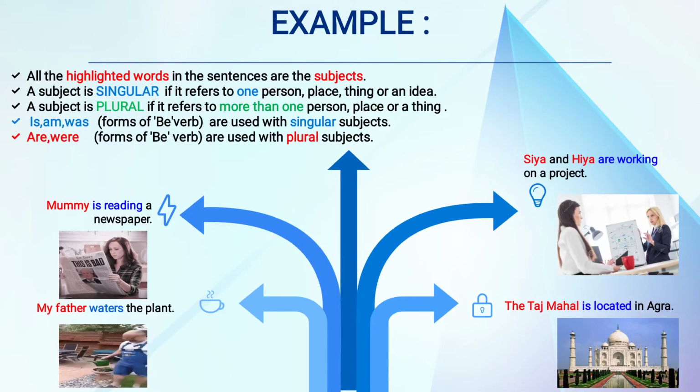Okay. Now, what form of verb will we use when the subject is singular or plural? Is, am, was, again, it is a be form of verb, are used with a singular subject. Means when the subject is singular, we will use is, am, was form of verb. When the subject is plural, what will we use? Are, were. Again, it is the be form of the verb. Okay. So, this was the rule.